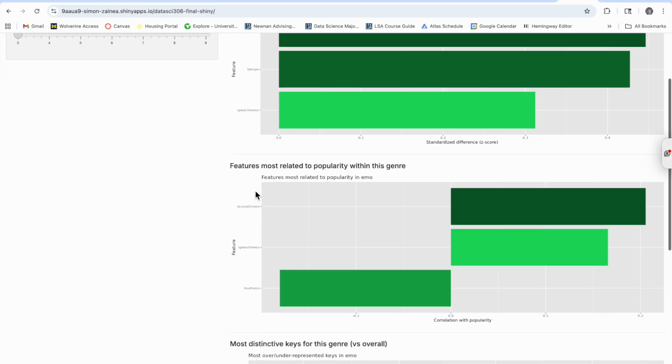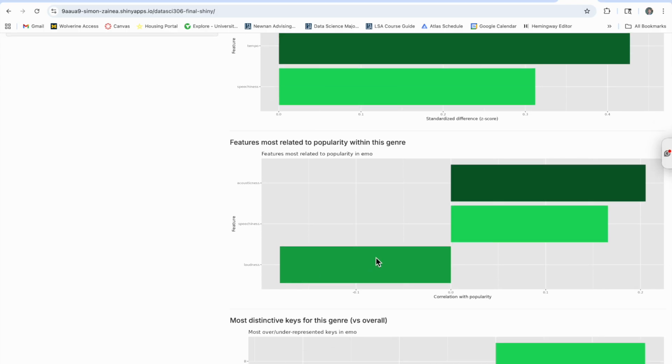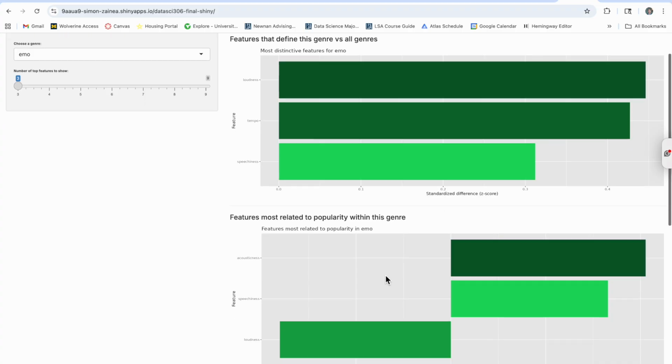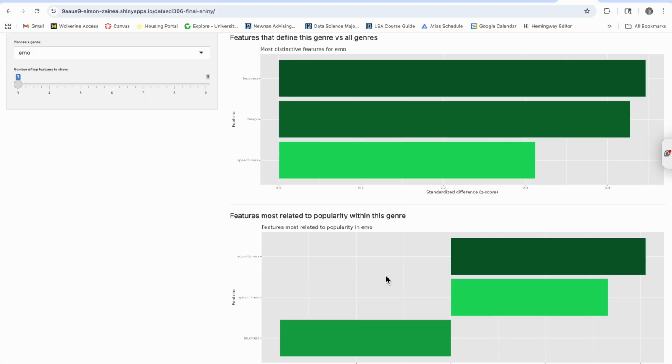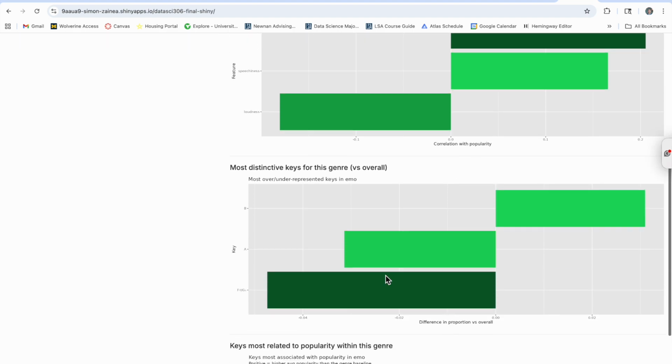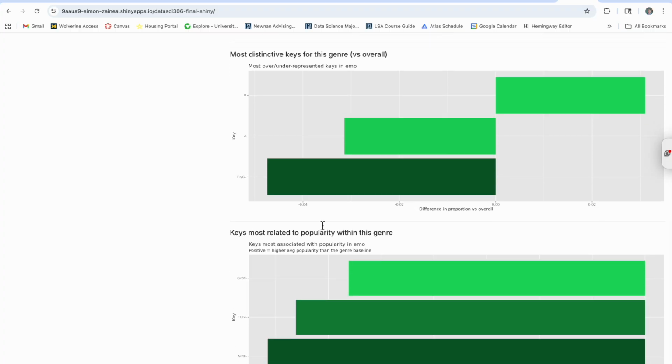But now, if we look at what's most related to popularity with the song, we see acousticness and speechiness. When it's more speechy and acoustic, it's more popular, but when it's less loud, it's actually less popular by correlation. So what does this tell us? Well, maybe this means that if you're making an emo song, you want to make it a little bit less loud than an emo song normally is to stick out a little bit, and that may lead to it being more popular.